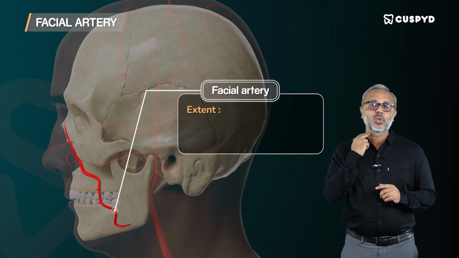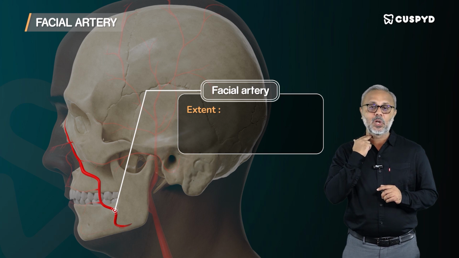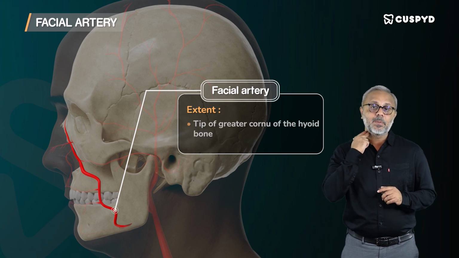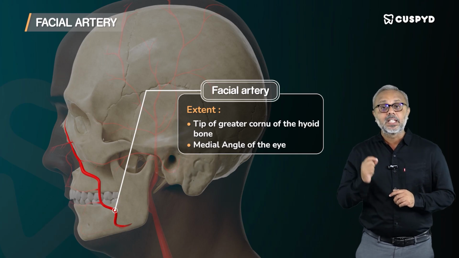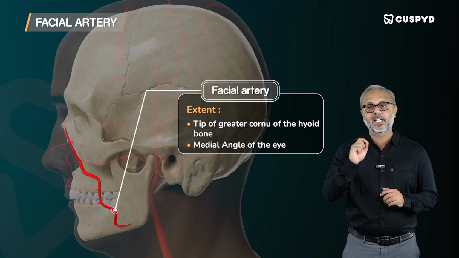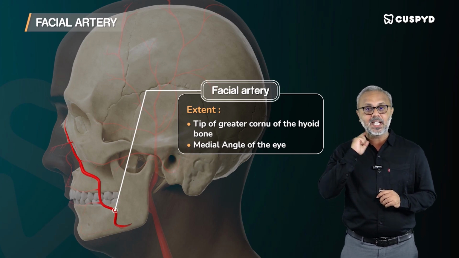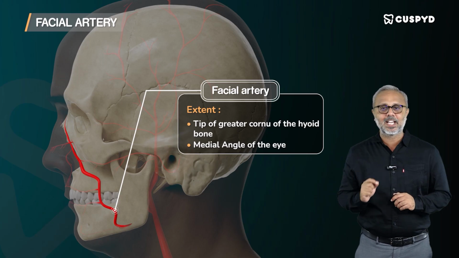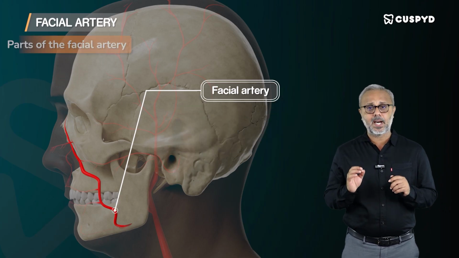Remember, the course of the facial artery extends from the level of just above the tip of the greater cornu of the hyoid bone to the medial angle of the eye. The facial artery actually arises just above the tip of the greater cornu of the hyoid. That is the beginning extent, and the terminal extent is the medial angle of the eye. This is the extent. Then, what about the parts?